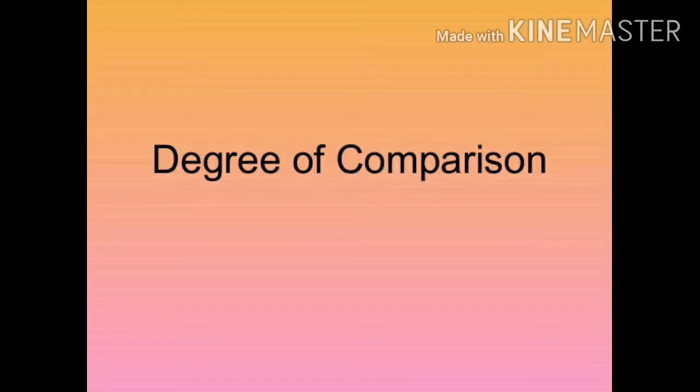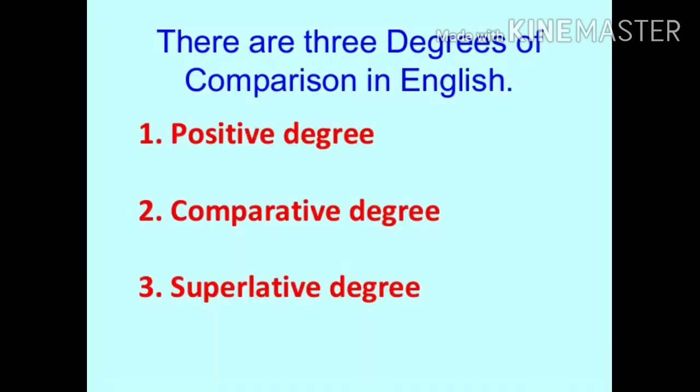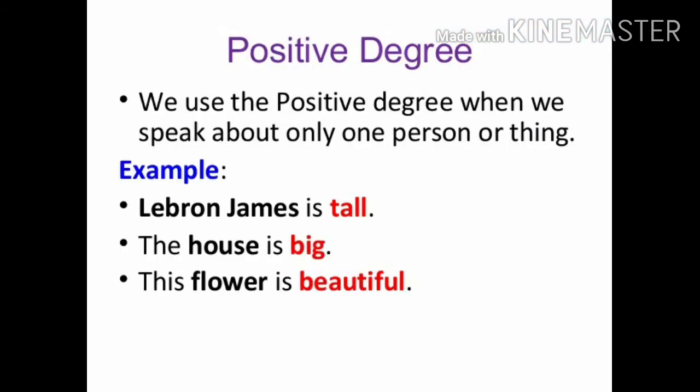Now we will see degrees of comparison. We use adjectives to show level or degree of intensity or comparison. Adjectives change their forms to show comparison. So there are three degrees of comparison in English. First one is positive degree, second one comparative degree, and third one superlative degree. We will see them one by one. The first one is the positive degree.